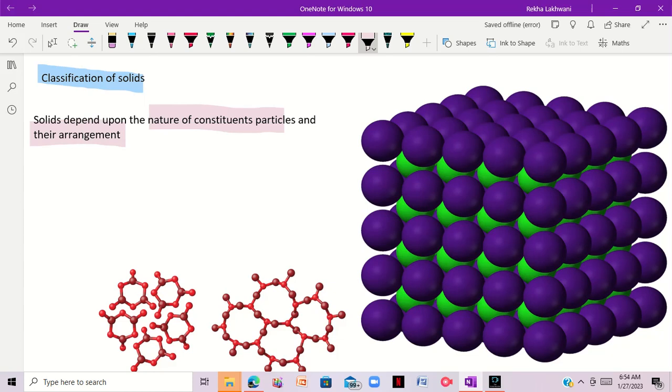Now, what are the constituent particles? Constituent particles means the particles from which the solid is made.